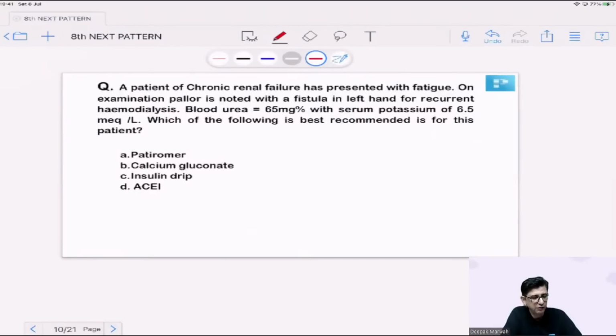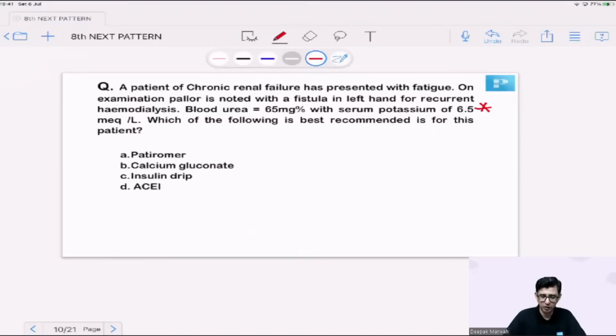In this case, we have a patient who has chronic renal failure. He's presented with fatigue, and pallor is noted in the patient, with a fistula in the left hand for recurrent hemodialysis. Blood urea nitrogen is 65, serum potassium is 6.5. That's a cause of concern because any potassium values going beyond 6.5 will affect the ECG, and therefore cardiac problems can be anticipated in the patient.